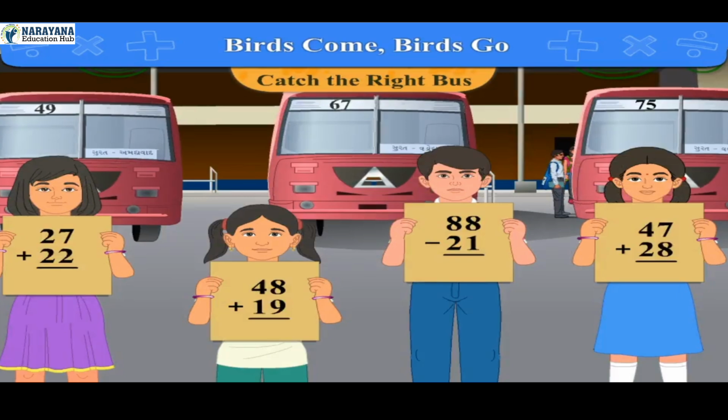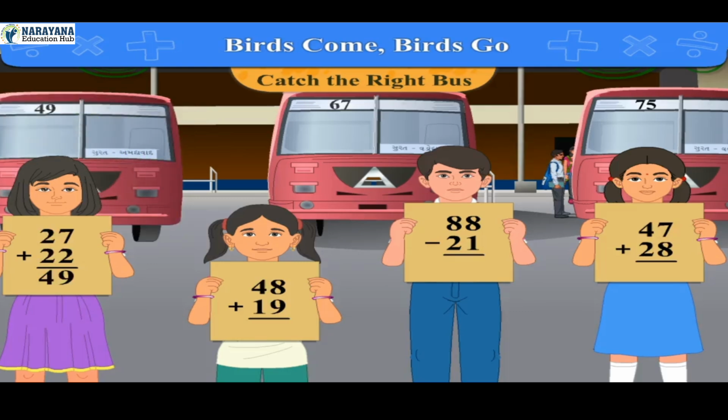Here it is given on the first card, 27 plus 22. So add them. Adding 7 and 2, we get 9. Write it below 2. Now the sum of 2 and 2 is 4. So write it below 2. Now we get the answer 49. So the girl with the first card will sit in bus number 49.